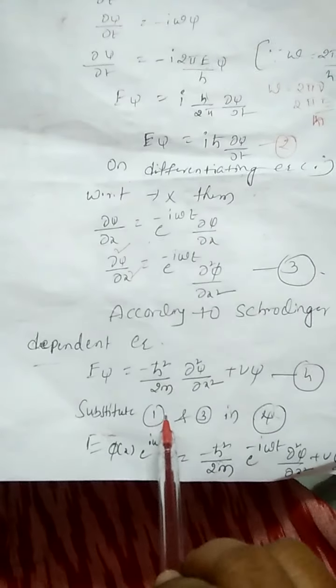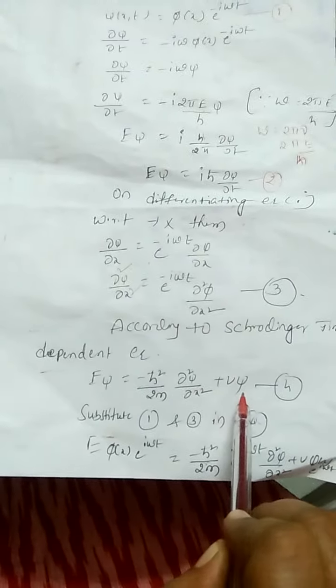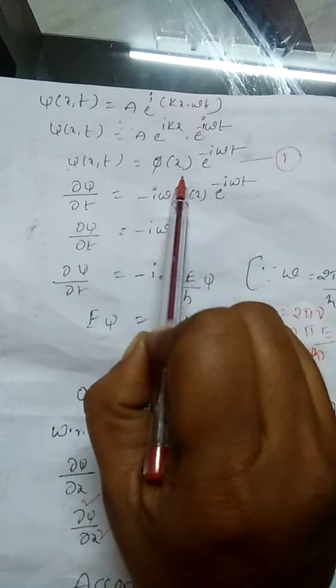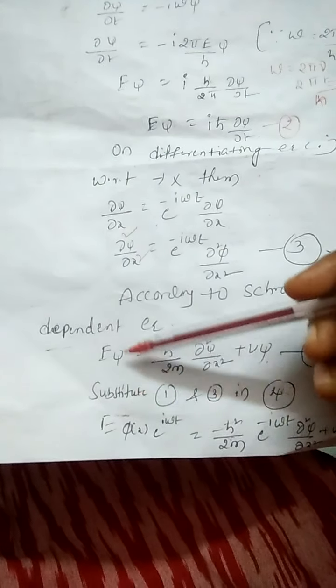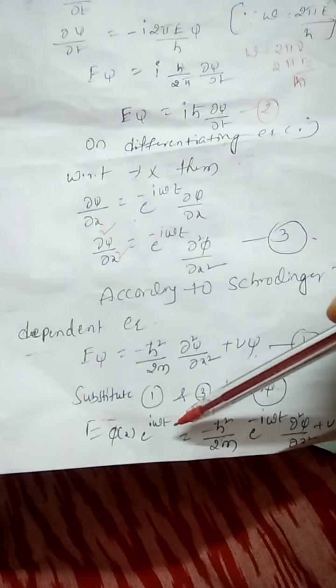Substitute equation number 1 and number 3 in equation number 4. This is equation number 4. Equation number 1 is psi of x comma t is equal to phi of x into e to the power of minus i omega t. So we have to replace psi with phi of x into e to the power of i omega t.